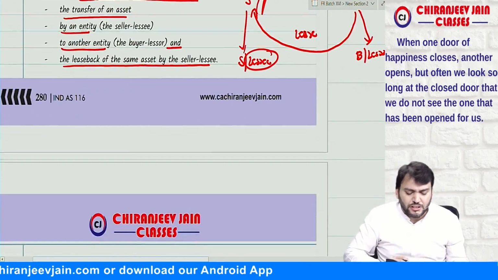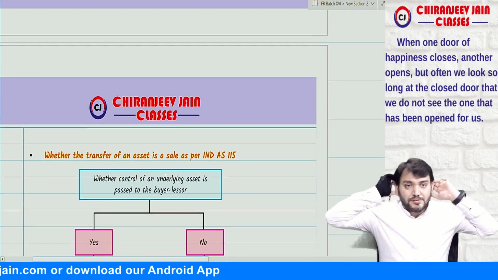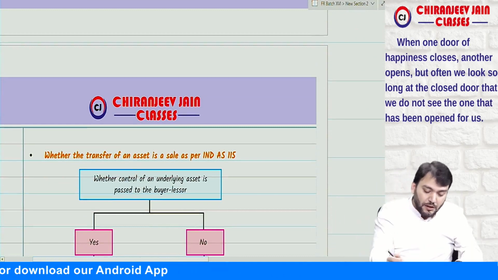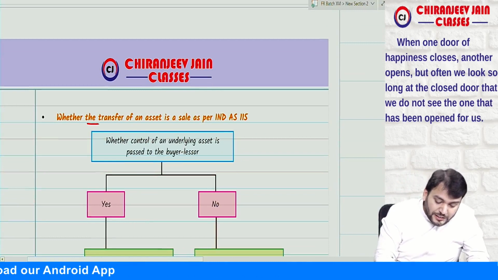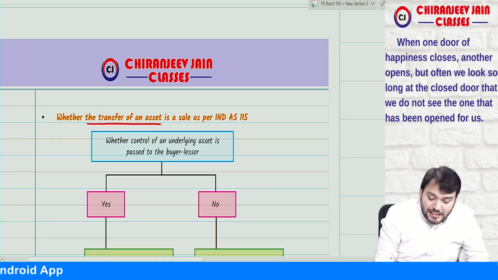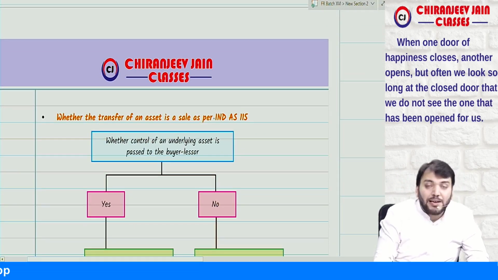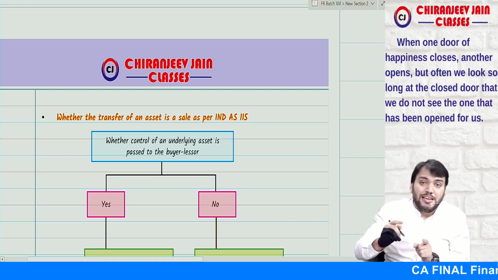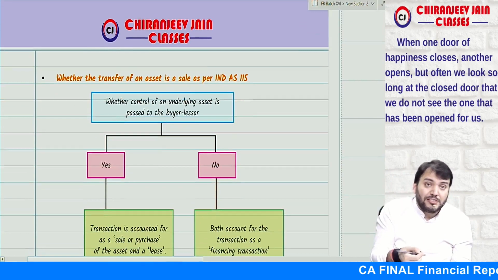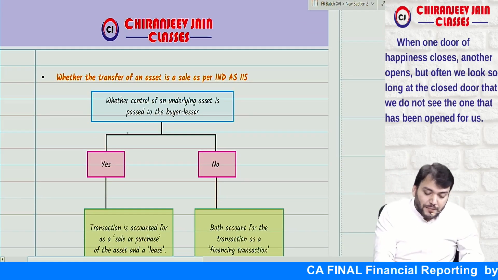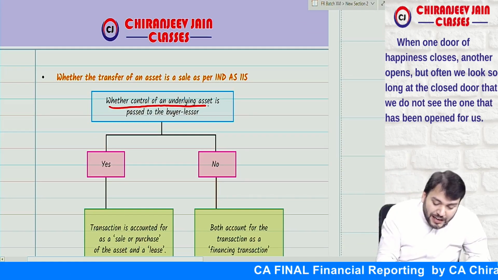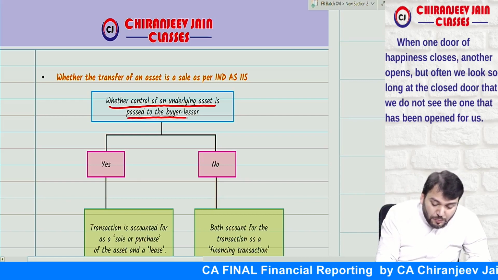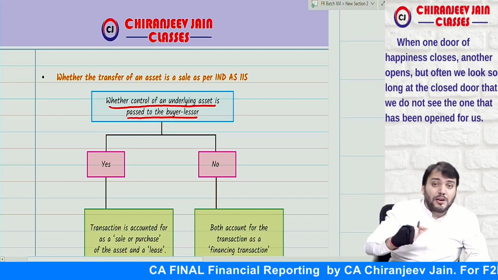So what Ind AS 116 says: first identify whether the transfer of an asset is considered a sale as per Ind AS 115. So we need to first do some assessment whether the control of the underlying asset is transferred to the buyer or lessor.